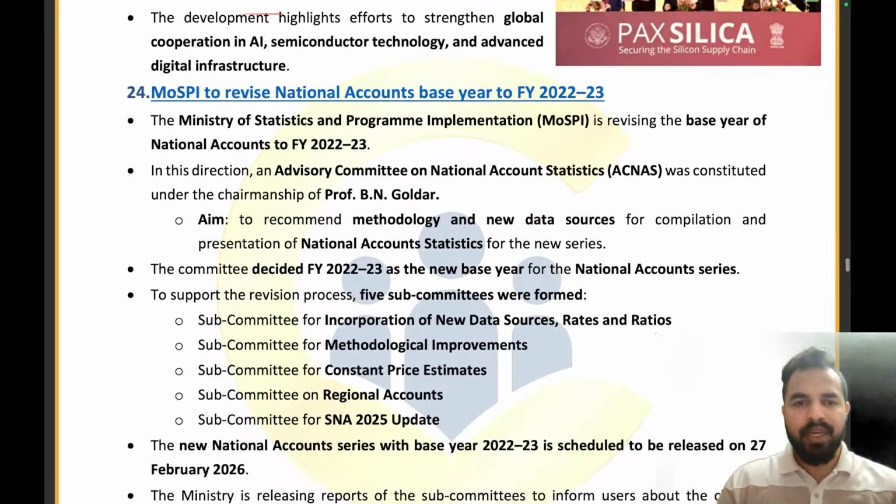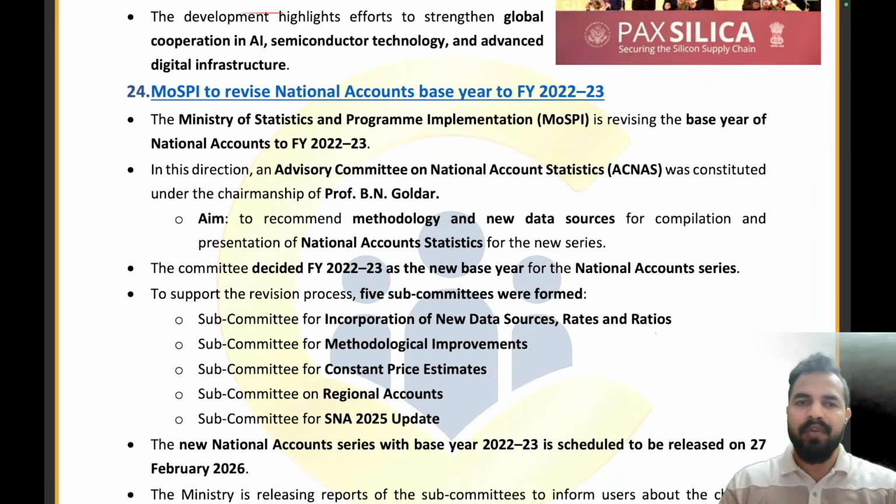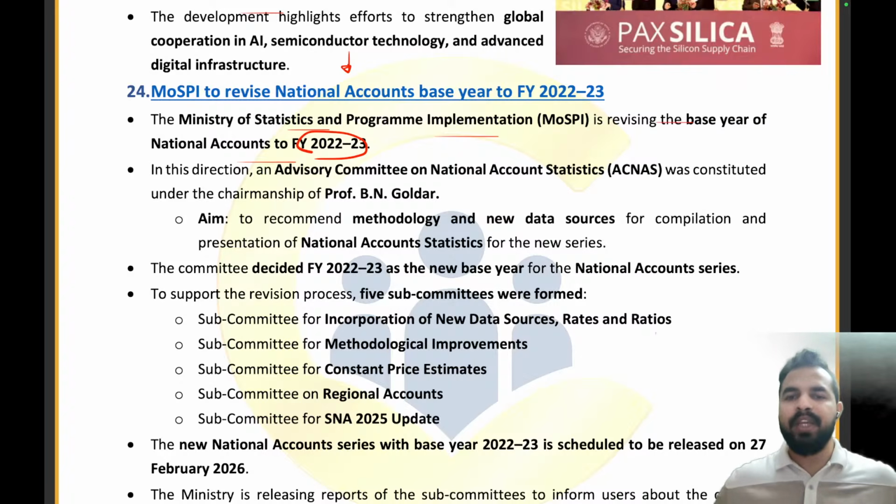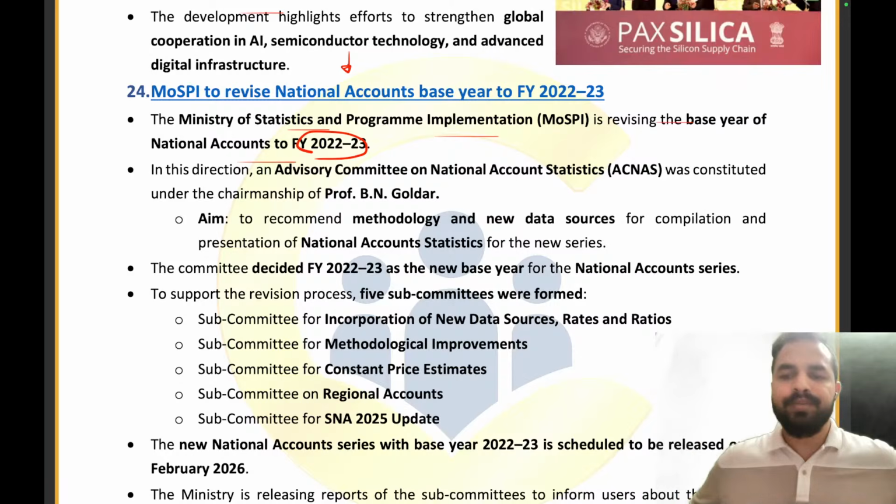Now, moving on to the next article, guys, you all know that we have already covered this national accounts base year, right? So many times we have already covered these news articles in a detailed manner. The Ministry of Statistics and Programme Implementation revised the base year of national accounts to fiscal year 22-23 from... So what was the earlier base year, my dear friends? Can you please tell me in the chat box?